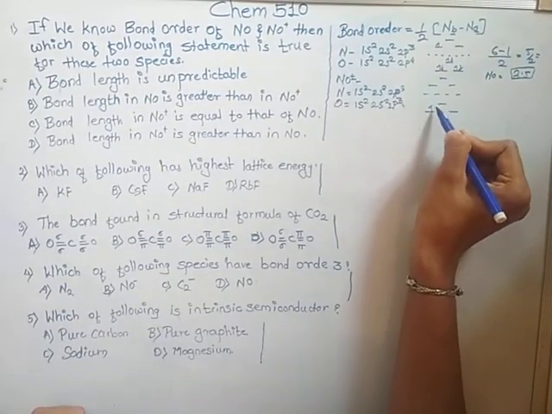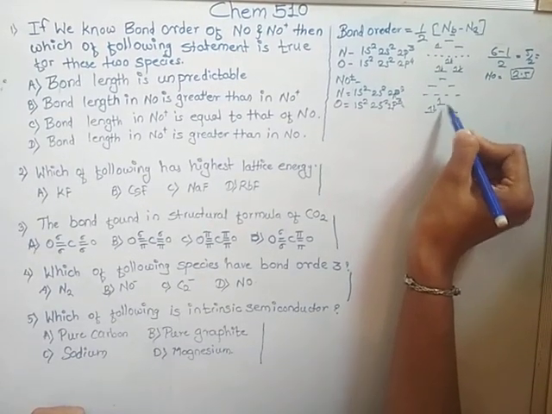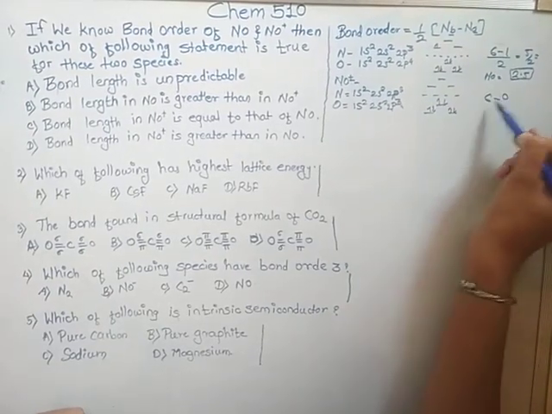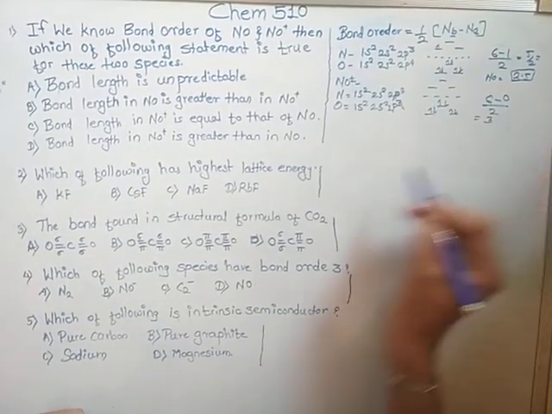There are 6 electrons: 1, 2, 3, 4, 5, 6. So, bonding 6, antibonding 0, divided by 2, is equal to 3.